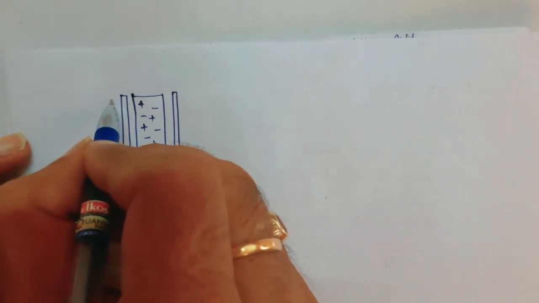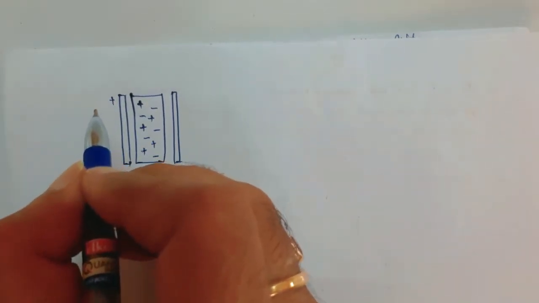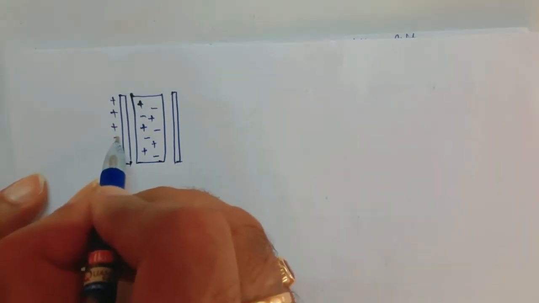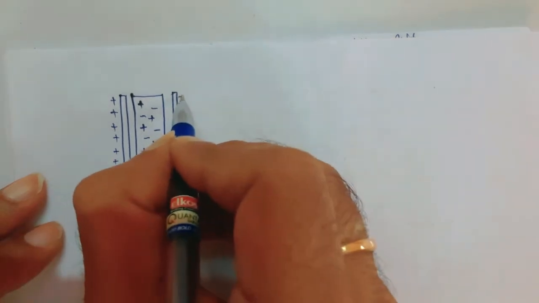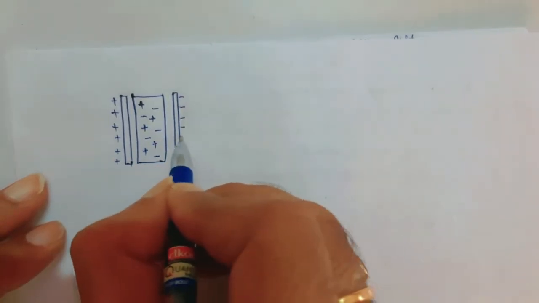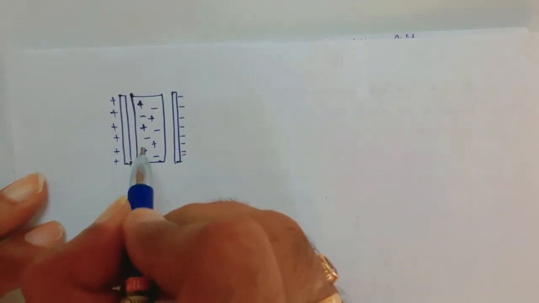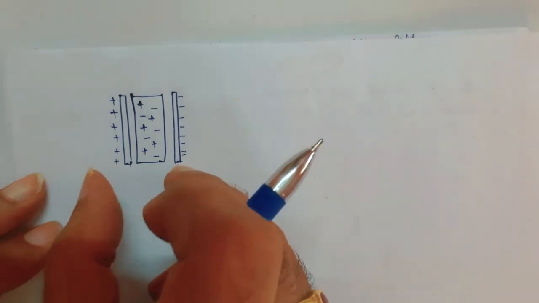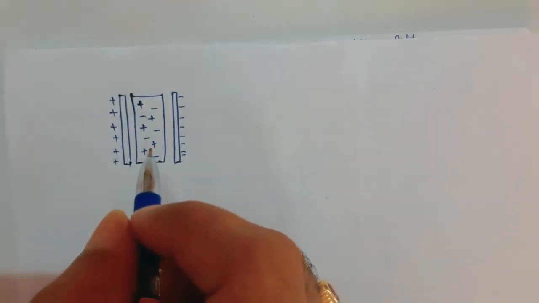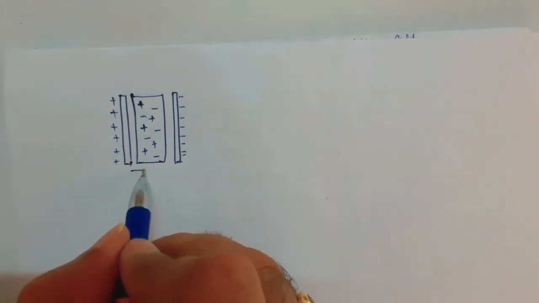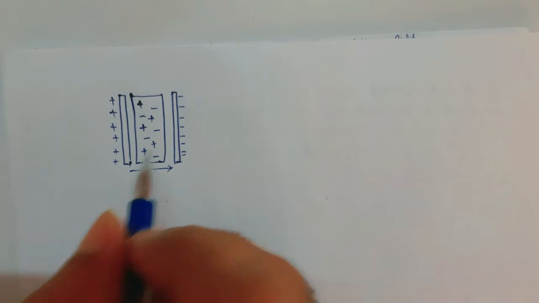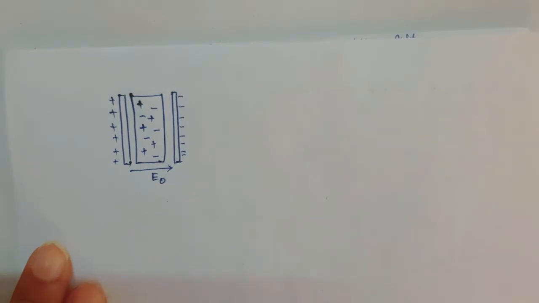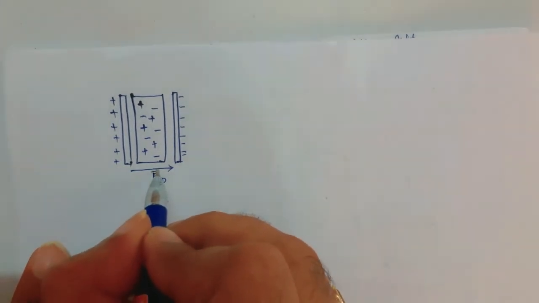Likewise, this is a positively charged plate and this is a negatively charged plate. This is a positive charge and a negative charge. Now what happens to this dielectric substance whenever it is placed in this electric field? Whenever the charges appear on the plates, you can observe an electric field from this side to this side. This is an applied electric field, which is nothing but E naught.